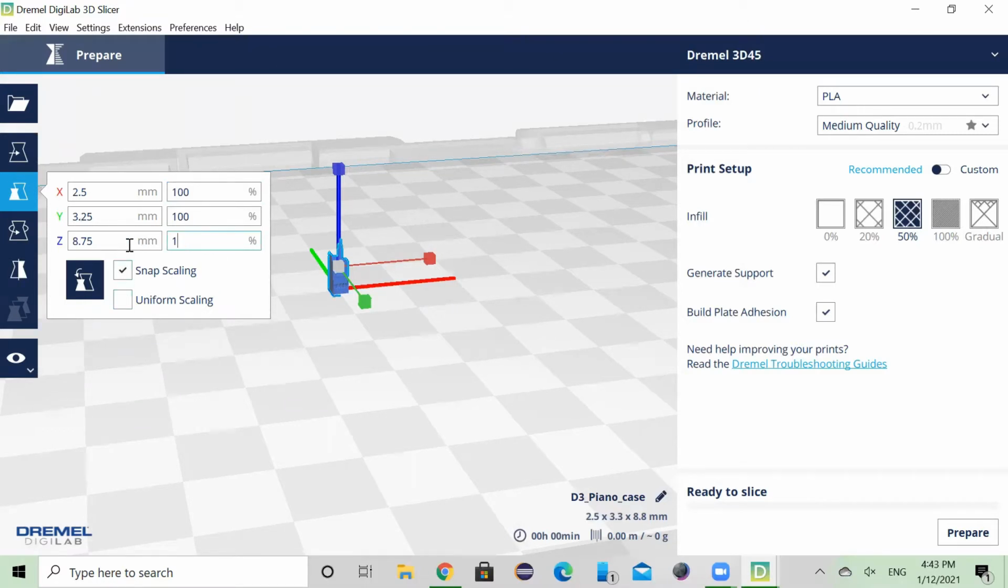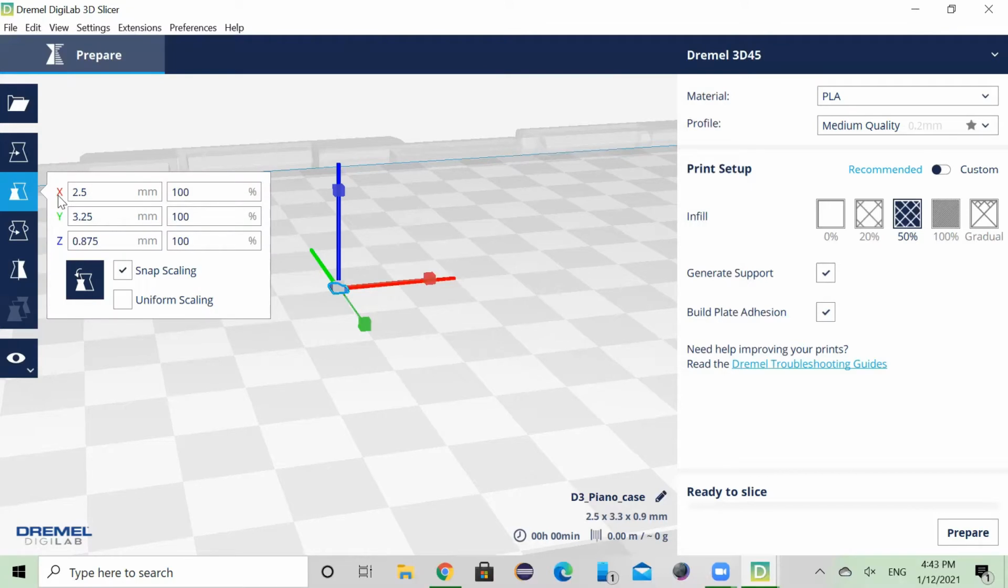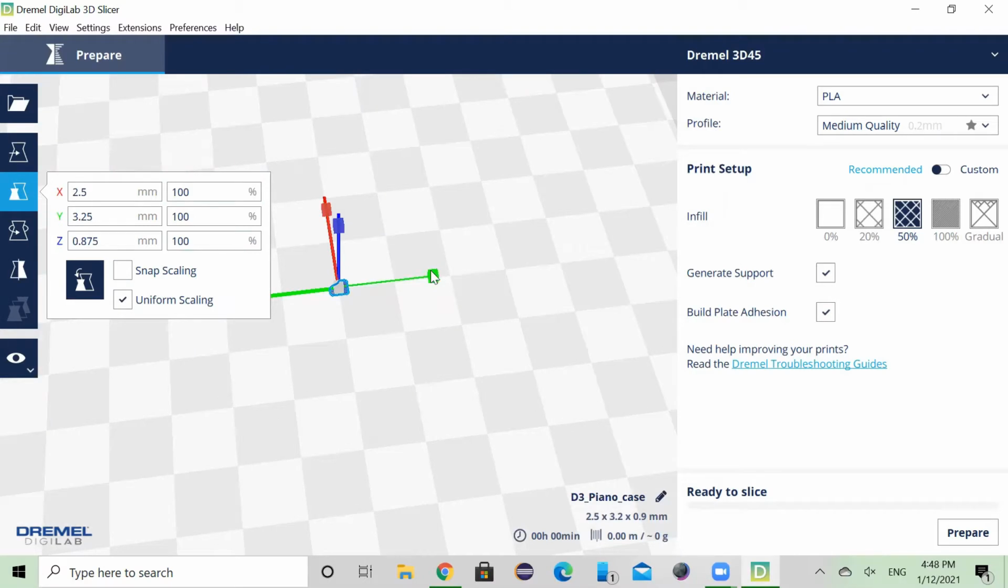With snap scaling, basically what happens is it allows you to scale the object in increments of 1% when you're dragging the line, but if you're still putting in the percentages and actual dimensions, it doesn't really do anything. So now I'm just going to show what I just talked about.